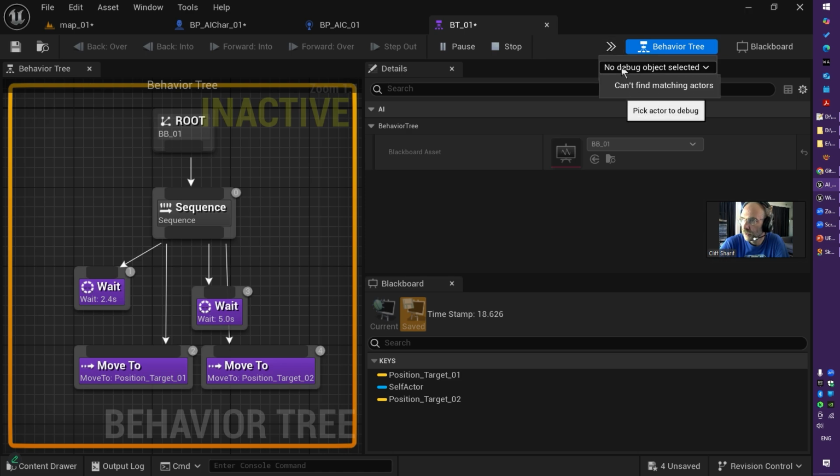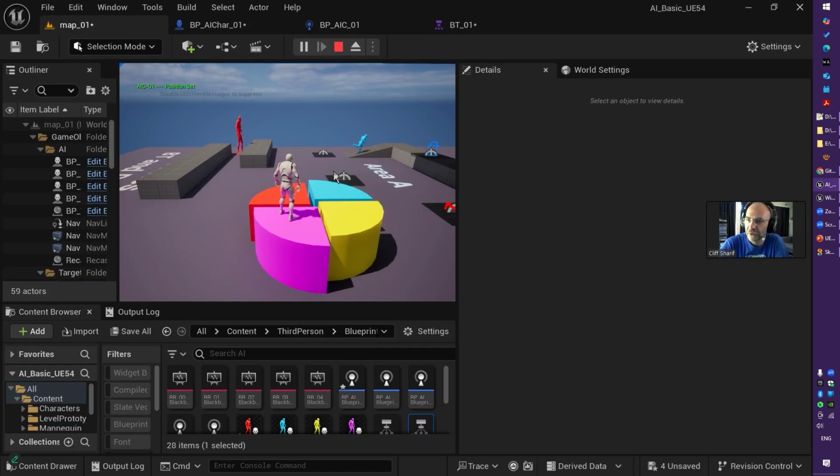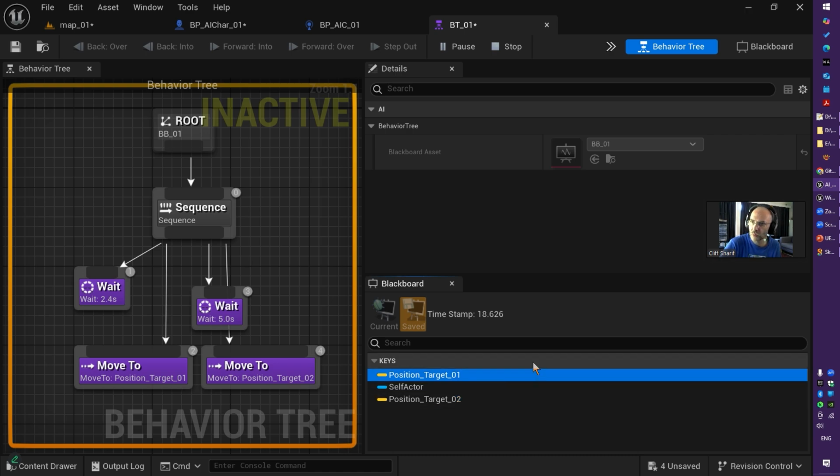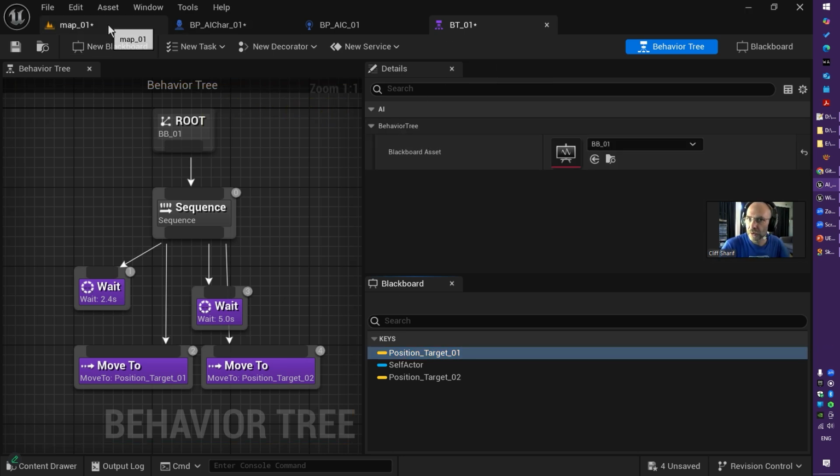Behavior tree. Okay, it's not here. I will tell you. So nothing is happening. Why? Because the behavior tree is not running. As you see, there is no owner for that behavior tree. And even though the Blackboard values are set, we don't know the owner. If you don't know the owner, then there is no attachment between these two. So whatever you set is just set for the object, not for the actual game object. So what is going on?